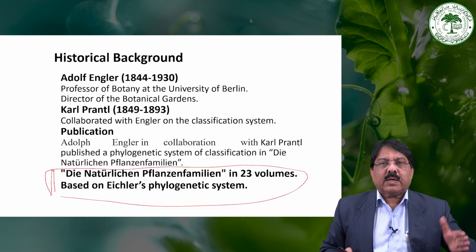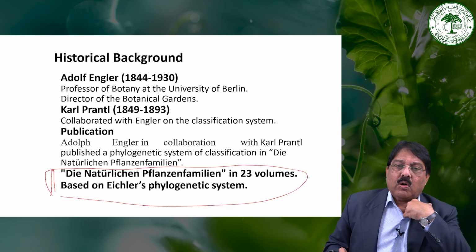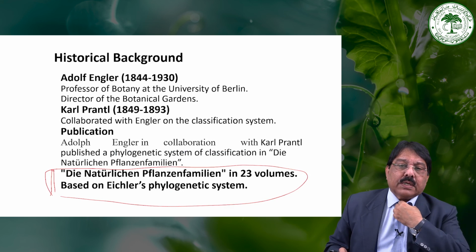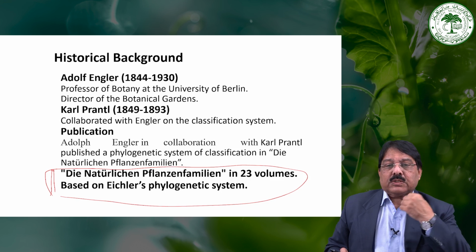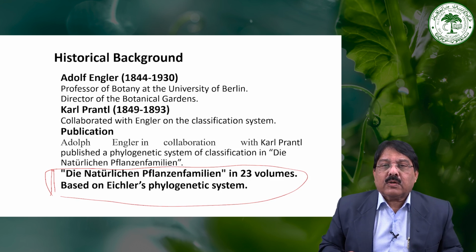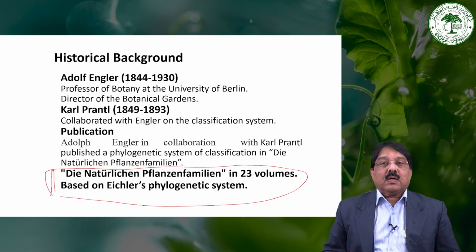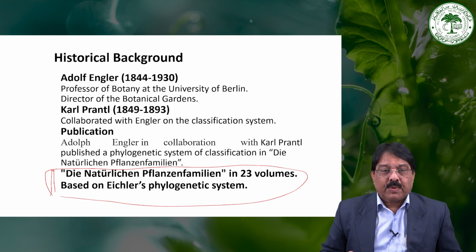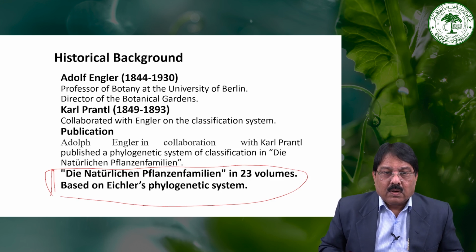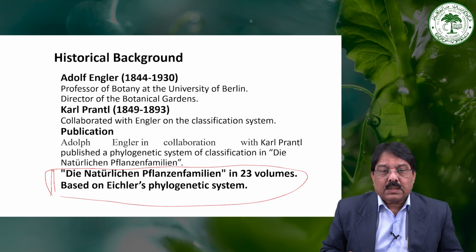Now the historical background. Adolf Engler was born in 1844 and died in 1930. He was a professor of botany at Berlin University as well as the director of the botanic garden of the university. Carl A.E. Prantl was born in 1849 and died in 1893.